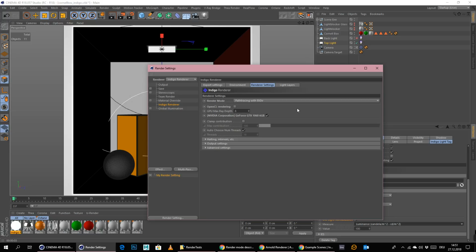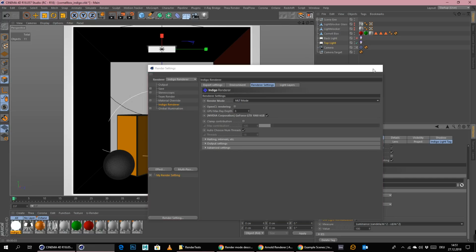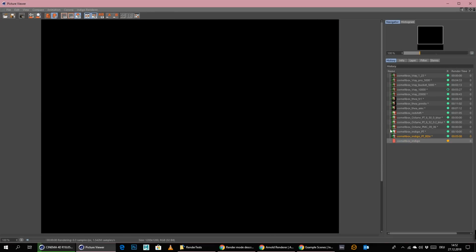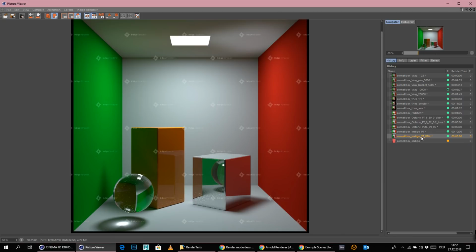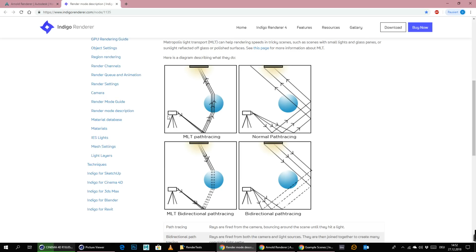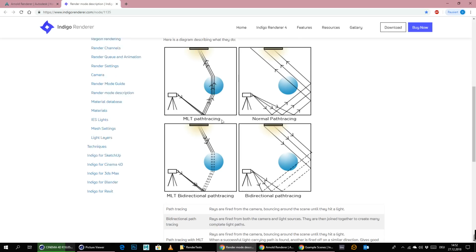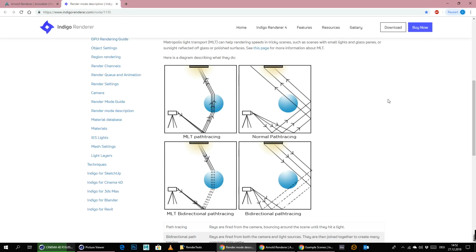Those fireflies will probably stay forever, so we will try it now with an MLT mode, normal Metropolis light transport, without bidirectional path tracing. Just normal path tracing, and here you can see again what it's doing. MLT path tracing. Rays are fired from the camera, bouncing around the scene until they hit a light. When a successful light carrying path is found, another is fired off in a similar direction, gives good results for caustics. So this is what we're doing right now.